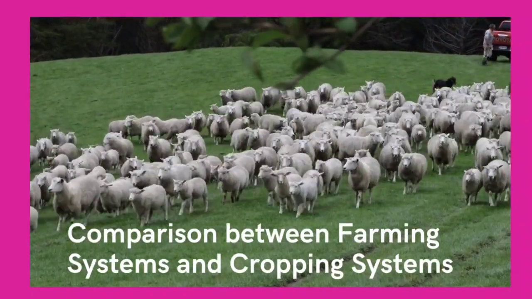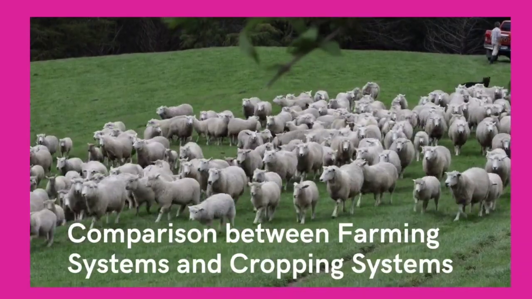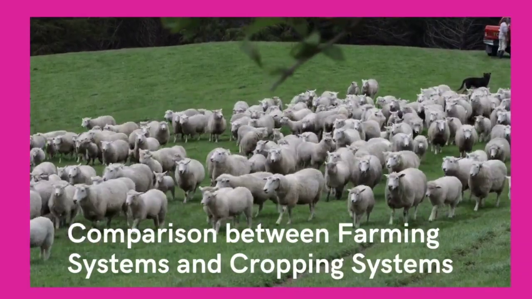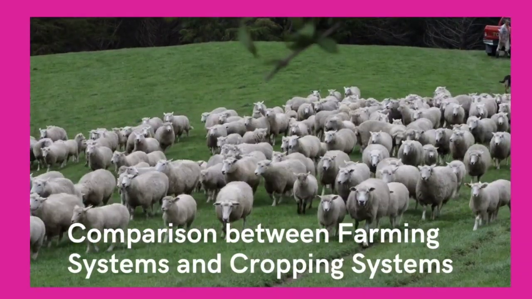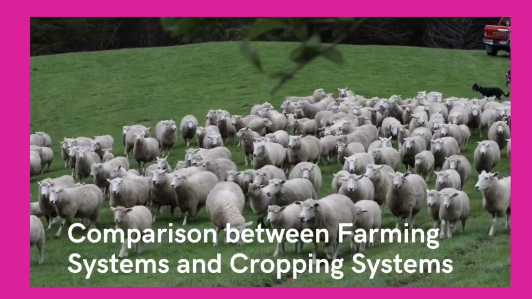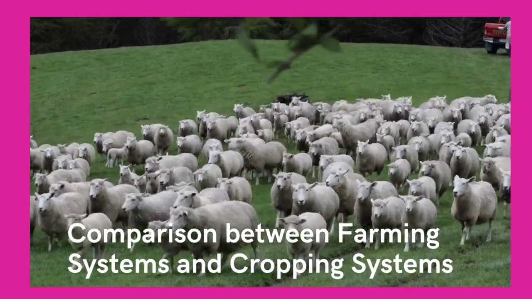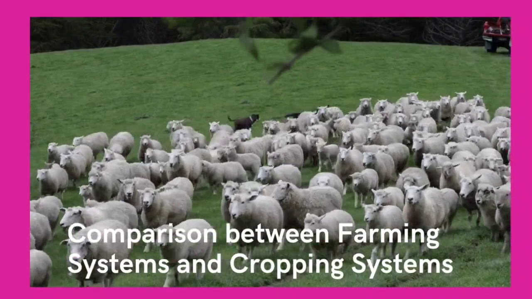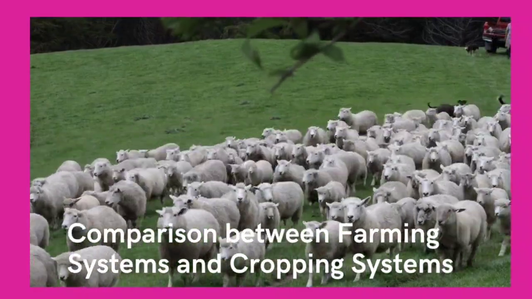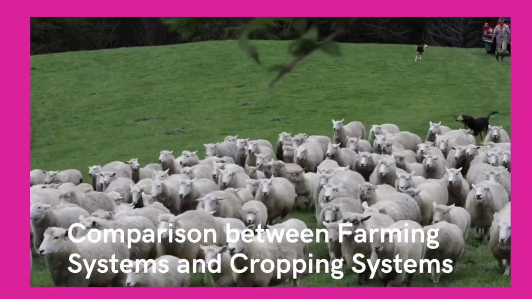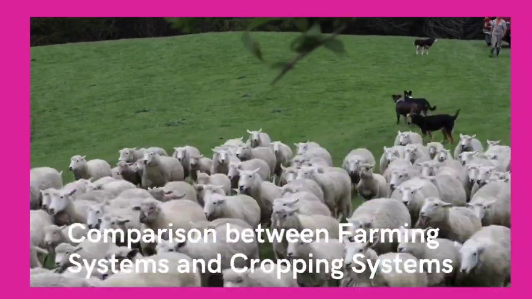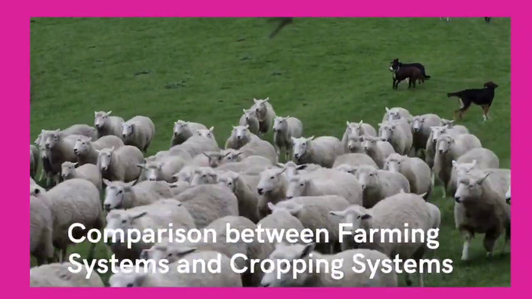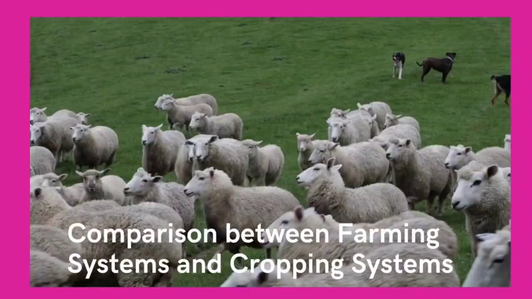Now, quickly we'll be looking at comparison between farming systems and cropping systems. Most times, these two topics seem to be confusing to agricultural science students, so I'll be explaining it briefly in this lesson. Now, what is farming system? Farming system has to do with the ways, the methods, the approaches that are adopted by various farmers in their farming operation. Notice this: in their farming operation.